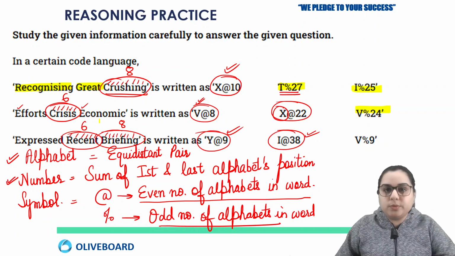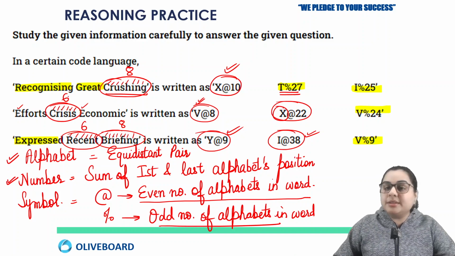So there are two words. Let's leave this. Another V we have in the third statement. So this is for the word expressed. Now what is the similarity between all these words? Let's check that, although we already have a hint that it represents an odd number of letters.